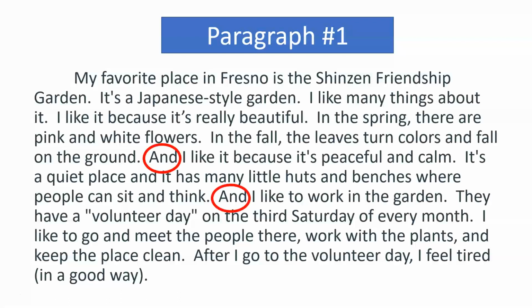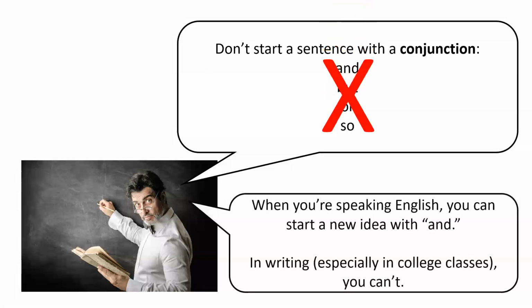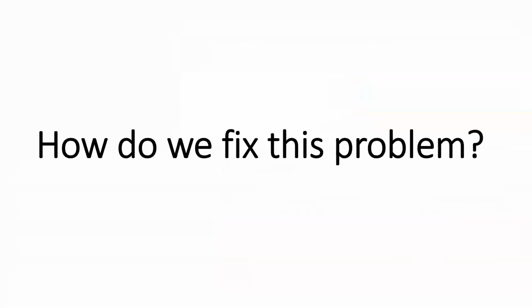I think the English teacher is going to tell the student that these two words, and are problems. So I imagine this teacher is going to say, don't start a sentence with a conjunction. And, but, or, and so. Those are not allowed at the beginning of a sentence. When you're speaking English, you can start an idea with and. In writing, especially in college classes, you can't. That's illegal. Don't do it.